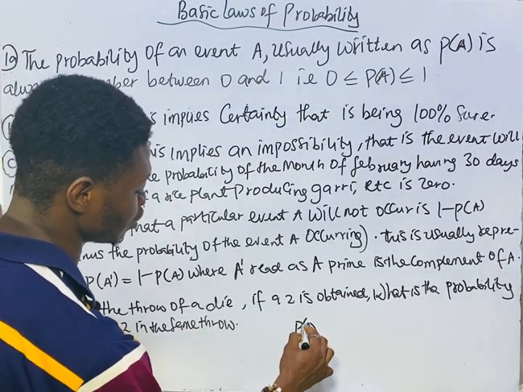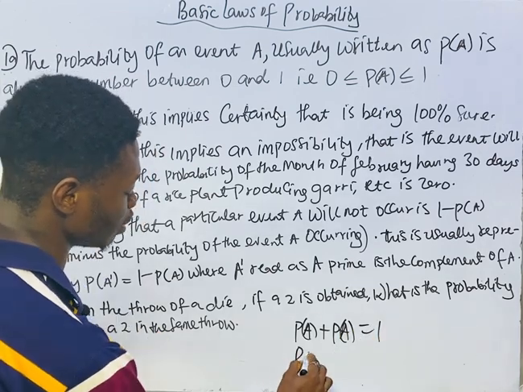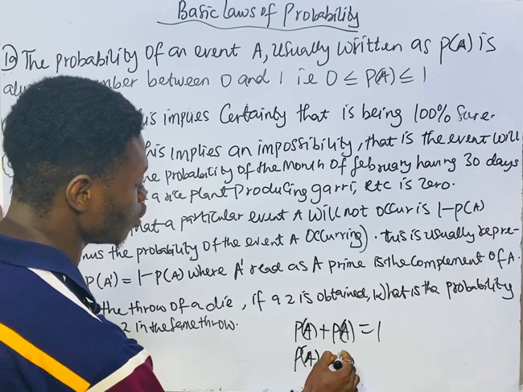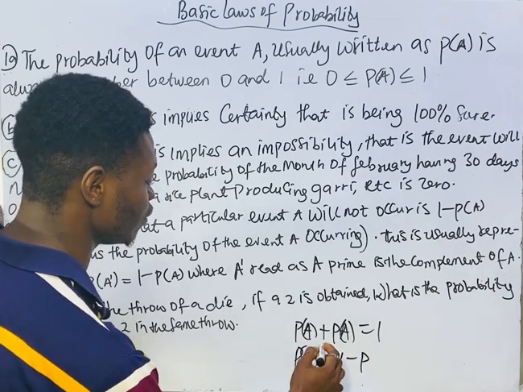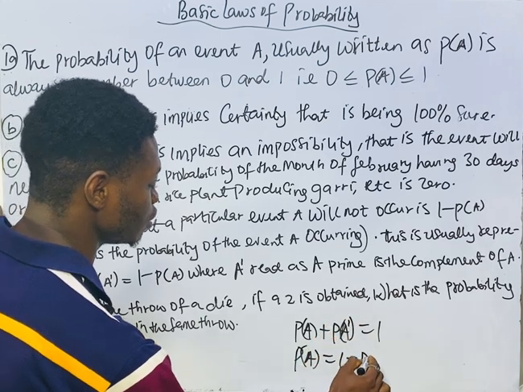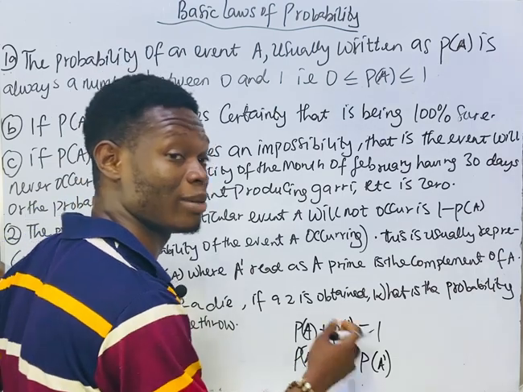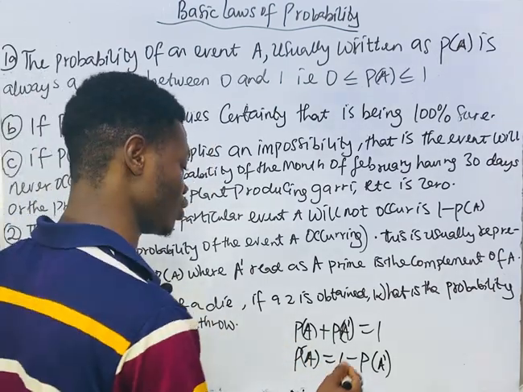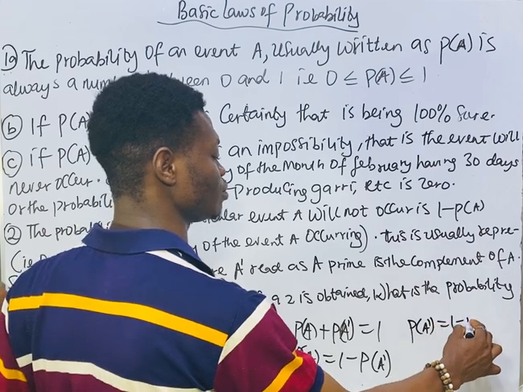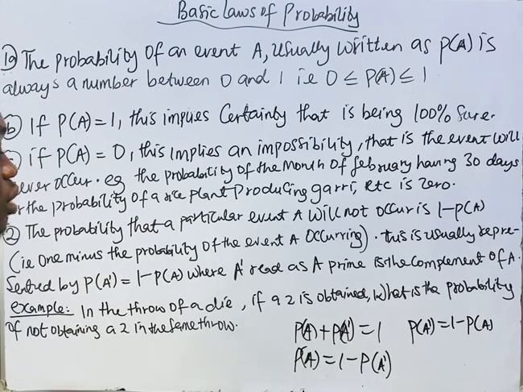So this is how the probability is. Probability of an event occurring plus probability of the event not occurring is equal to 1. So probability of it occurring is equal to 1 minus probability of it not occurring, and probability of it not occurring is equal to 1 minus probability of it occurring. You understand? So that's it.